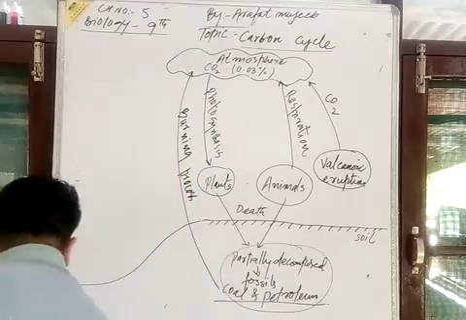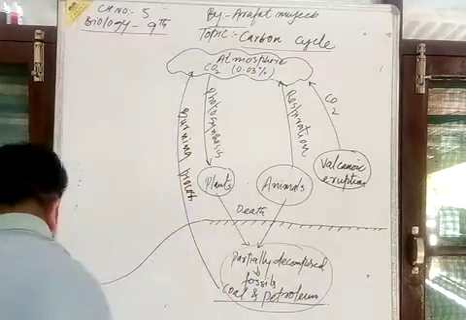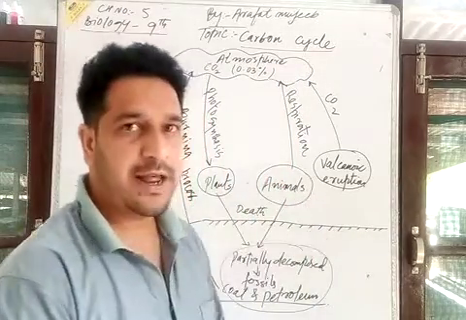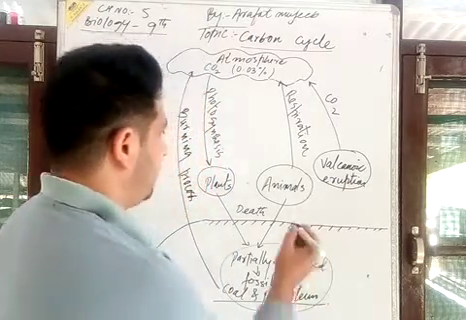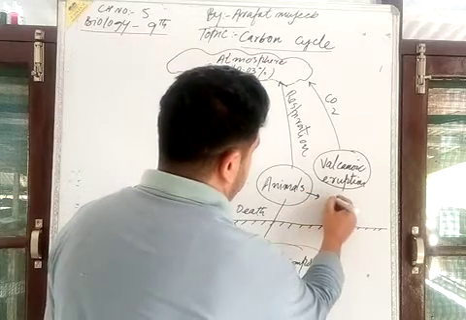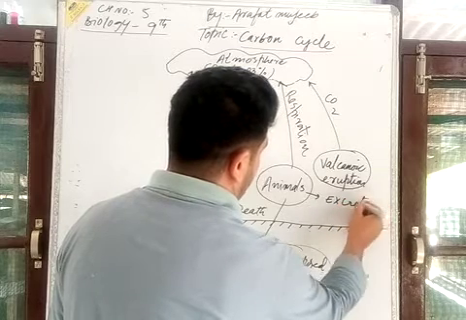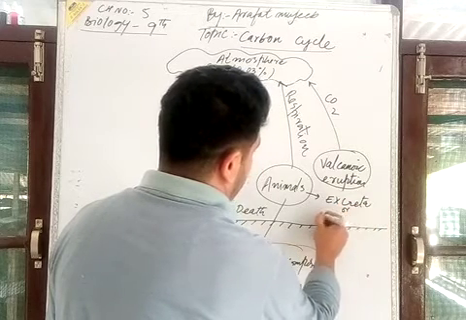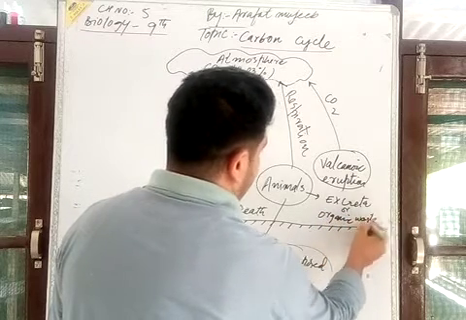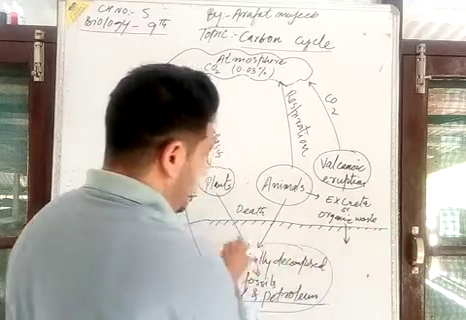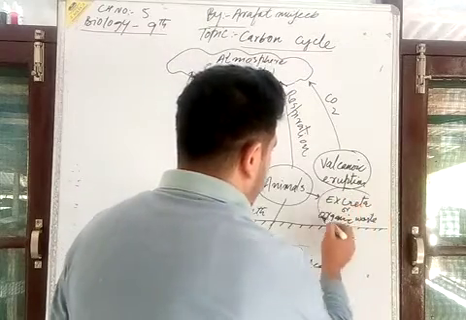Now again I have to say something here: when there is animal excreta, animal wastes or other organic wastes, and they are buried in the soil, it is another source.